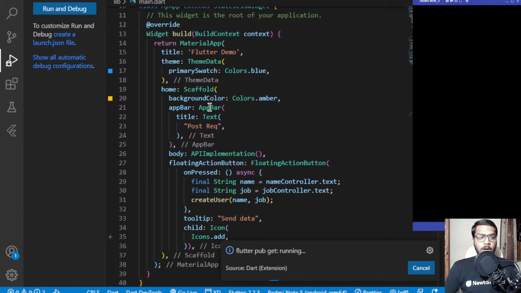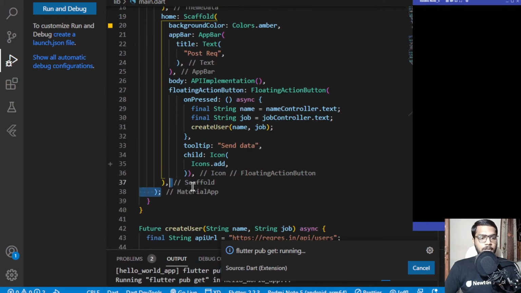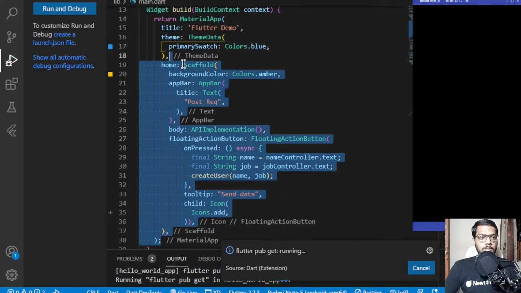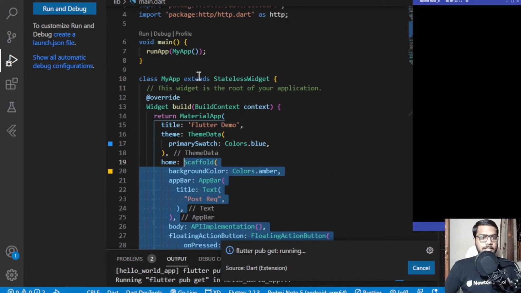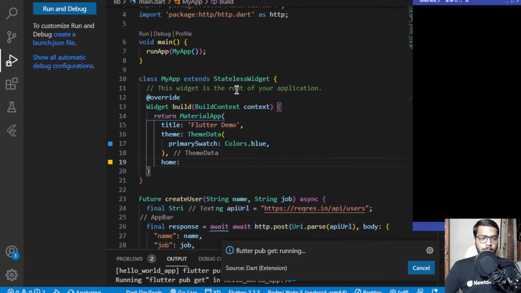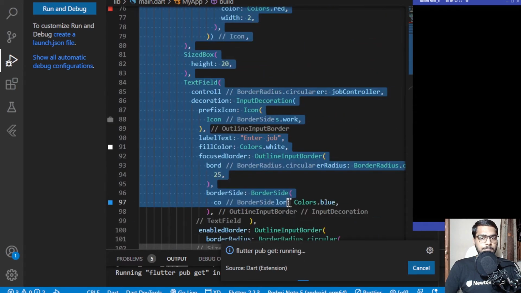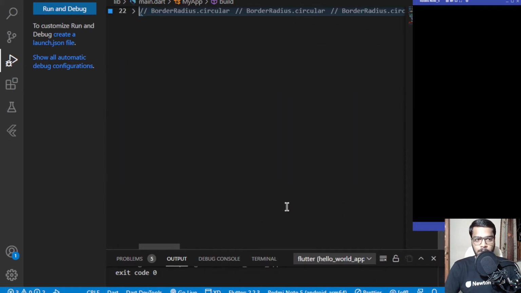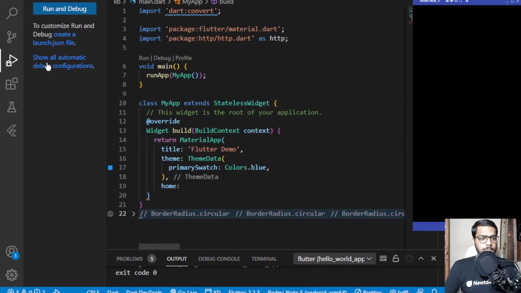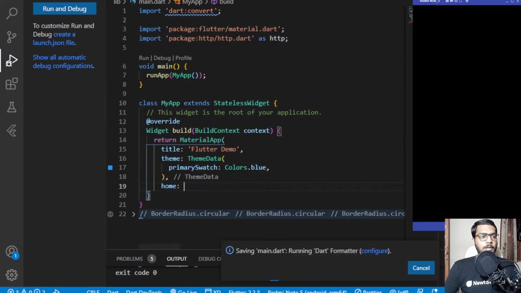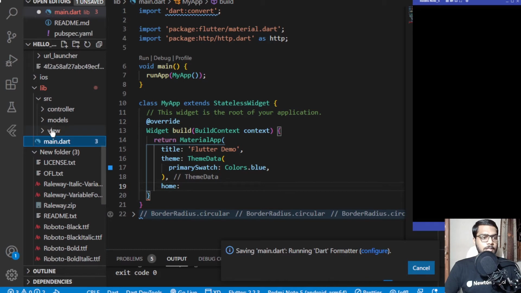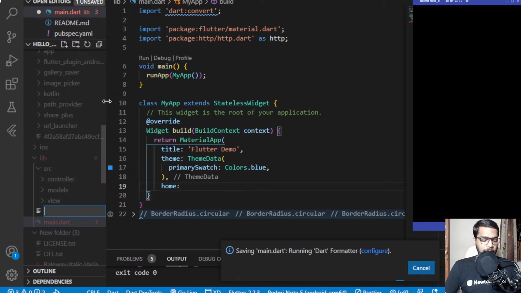And now as we are having this, I'll be removing this scaffold from here on, which is present inside this my app home, and I'll be deleting all this part as well, the API implementation thing. And here we need to add a screen for a home. So inside this only, the lib directory, I'll be creating a new file with the name of home.dart.